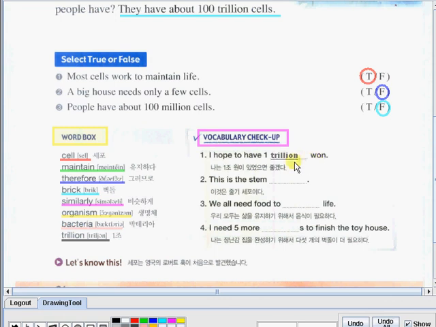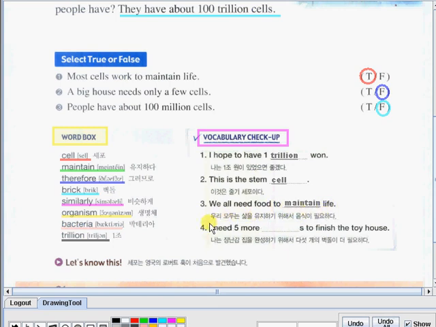Now let's proceed to number 2. This is the stem blank. What do you think is the right answer? Great job! The answer is cell. This is the stem cell. Now let's proceed to number 3. We all need food to blank life. It's easy. I know you can do it. Good job! The missing word is maintain. We all need food to maintain life.